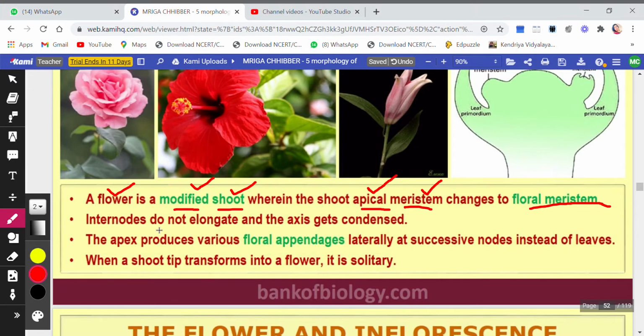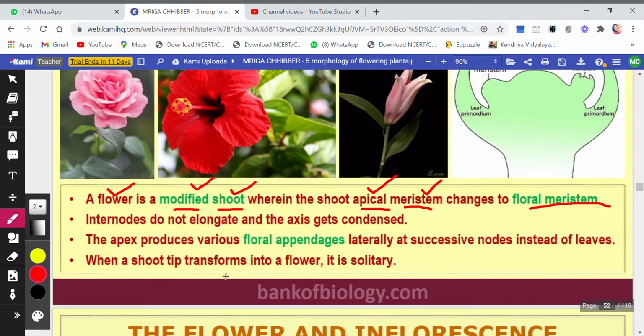So internodes do not elongate and the axis gets condensed. एक ही जगह पर जब इकट्ठे हो जाएंगे, कंडेंस हो जाएंगे, तभी फ्लावर की फॉर्मेशन होगी. ठीक है. The apex produces various floral appendages laterally at successive nodes instead of leaves.